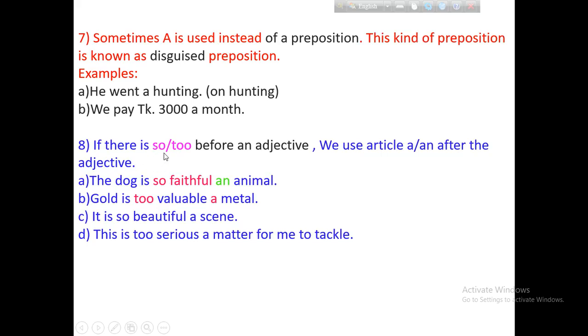If the word so or true is used, you can use a or an after the adjective, so or true.